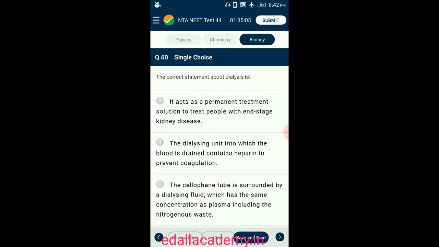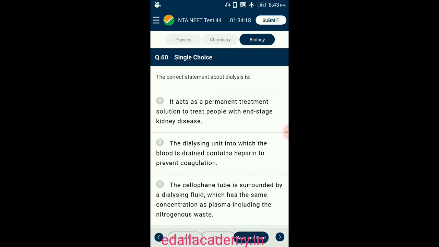Question number 60. The correct statement about dialysis is: dialysis is used to provide an artificial replacement for lost kidney function in people with renal failure. Dialysis may be necessary in patients with acute kidney failure to bridge the time gap required for treating the fundamental causes, and as a holding measure in patients with irreversible end stage chronic kidney disease. It is generally called CKD stage 5 until transplantation is performed. Sometimes dialysis is the only supportive measure in patients with end stage CKD when transplantation is not possible.